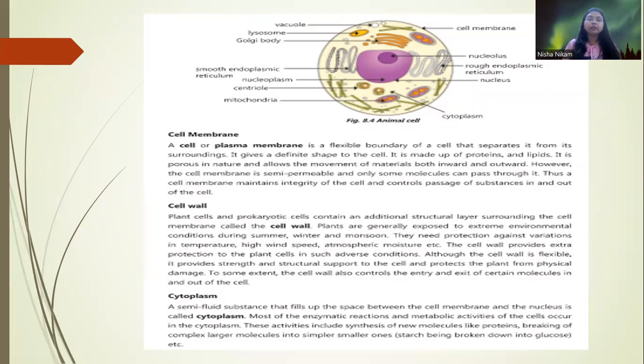Then the cell wall. Plants and prokaryotic cells have this cell wall structure. Why? Because plants have to adjust to various atmospheric changes. Because of its porous nature, it also allows various passages of chemicals from inside and outside of the cell. Then cytoplasm. It is the semi-fluid substance present inside the cell membrane. Various chemical reactions take place in this cytoplasm.